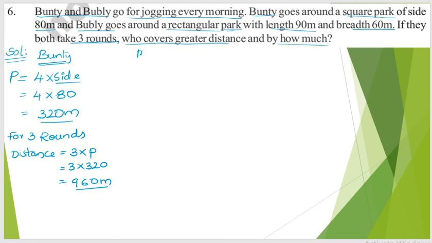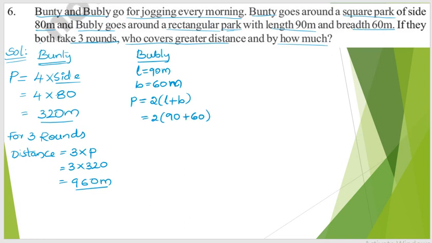The same way if we go with Bubbly, the length of the field for Bubbly is L equal to 90 meters and breadth is 60 meters. From this we can write down the perimeter. So what is the perimeter? 2 times L plus B, which gives 2 times length 90 plus breadth 60. So 2 into 90 plus 60 is 150, and 2 into 150 is 300 meters.